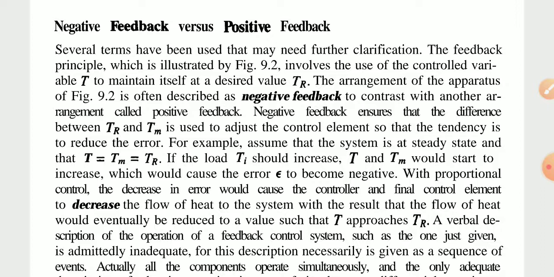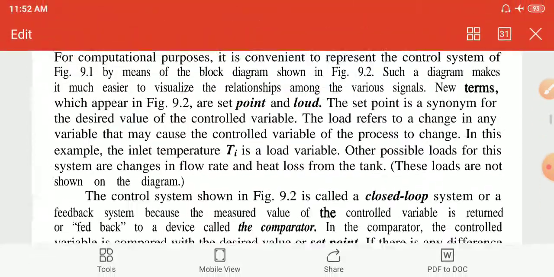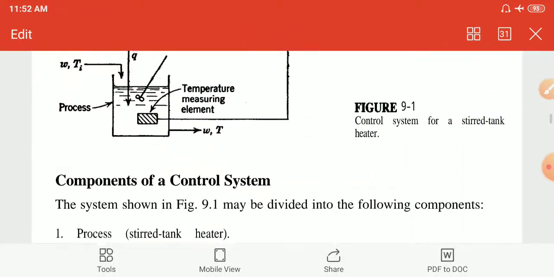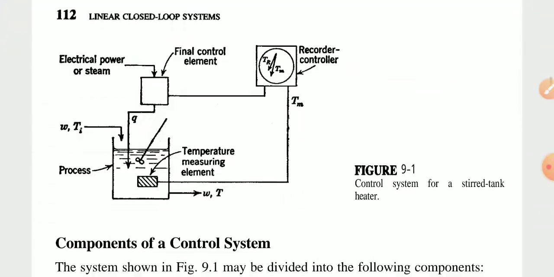The negative feedback ensures that the difference between TR and TM, TR minus TM, which in the equations we saw earlier was TM minus TR, is the error.